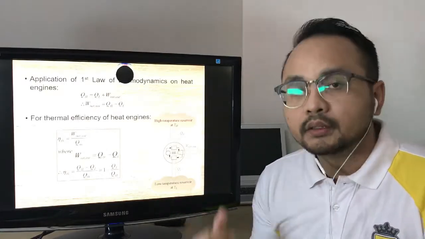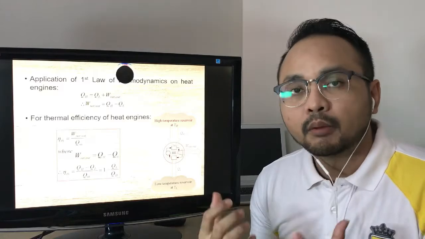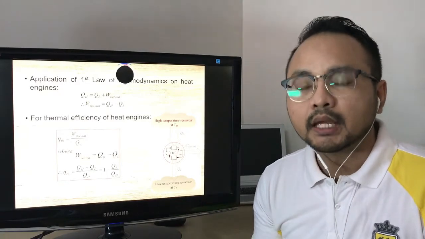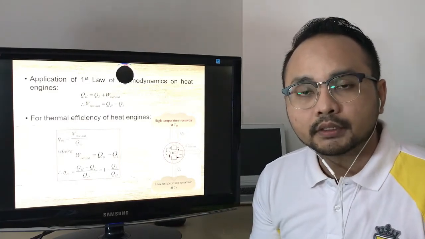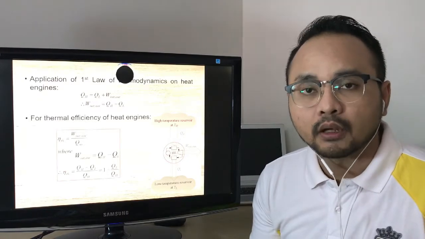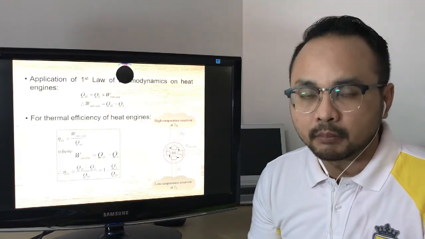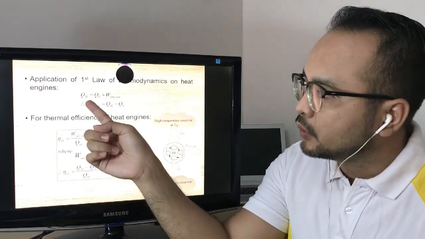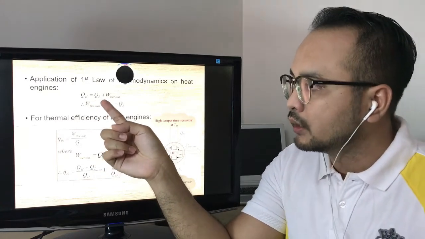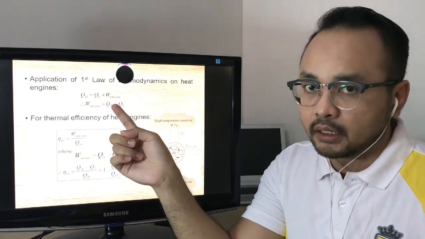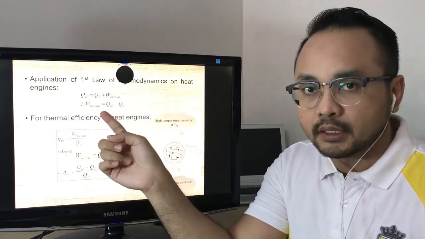So even though the heat engine applies more to the second law, the calculation of the thermal efficiency should start with the first law of thermodynamics equation, in which QH is equal to QL plus W net out. So how can we get this equation?